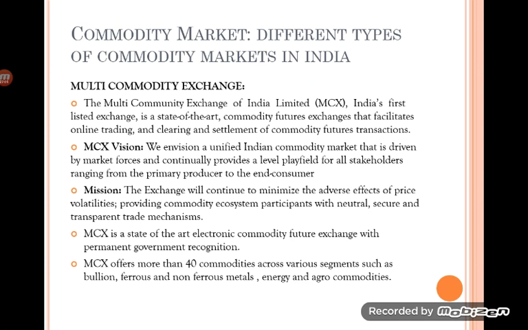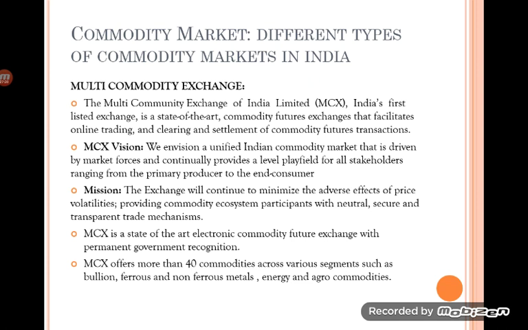The vision of MCX is to provide a platform for trading in commodities, especially derivative trading. The exchange will continue to minimize the adverse effect of price volatilities, providing a commodity ecosystem to participants with a neutral, secure and transparent trade mechanism.